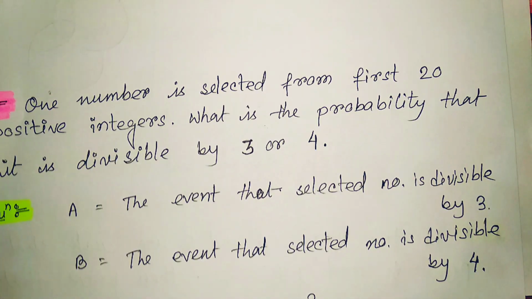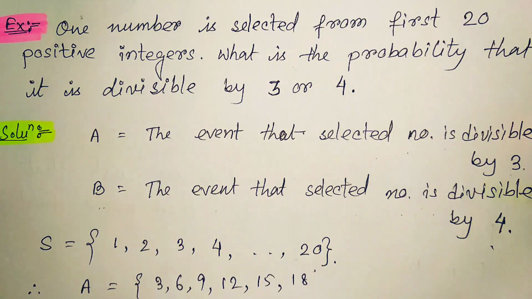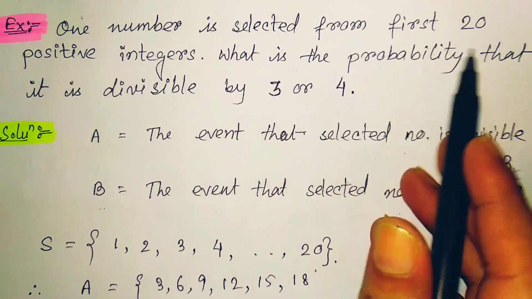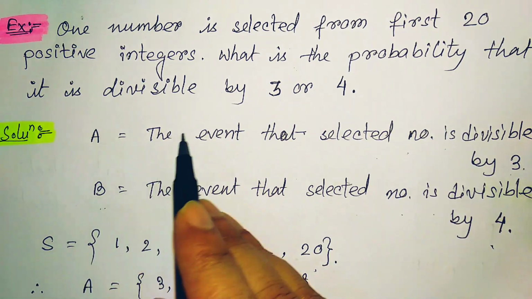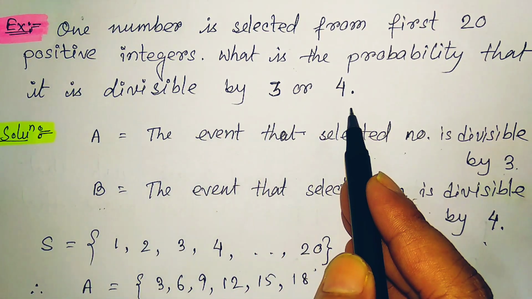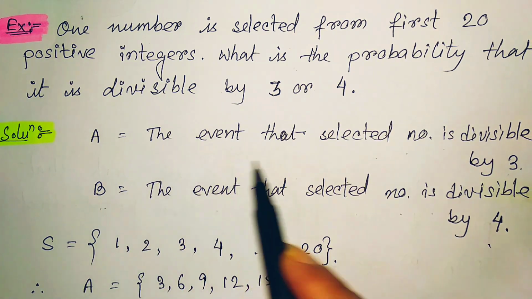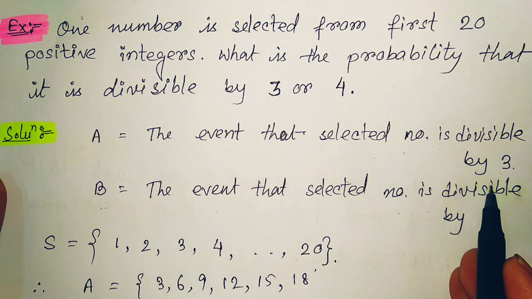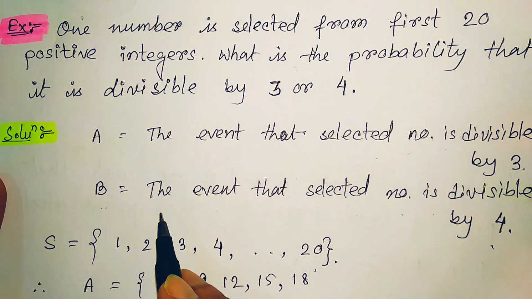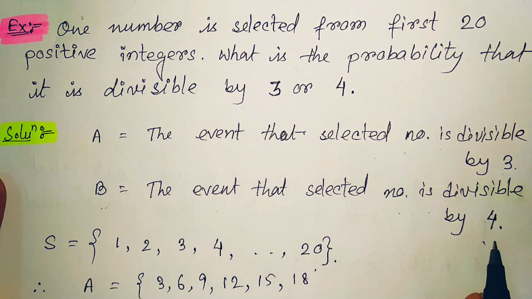Now corresponding to this one, we have an example. In this example, the question is, one number is selected from the first 20 positive integers. What is the probability that it is divisible by 3 or 4? So initially let us consider two events. First event A is the event that the selected number is divisible by 3. And another event is B, which includes the event that the selected number is divisible by 4.